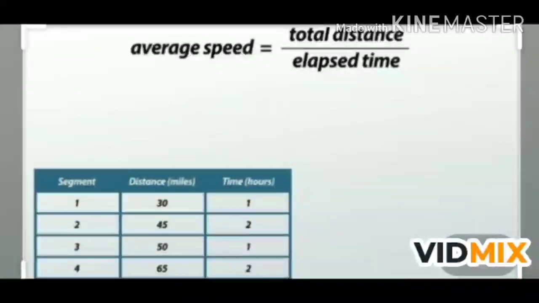So for example, let a bus travel 120 km in 5 hours between two stations, then the average speed of the bus will be, so you will apply this formula, average speed equals total distance upon total time taken. So here total distance is 120 km and total time is 5 hours. So the answer will be 24 km per hour.